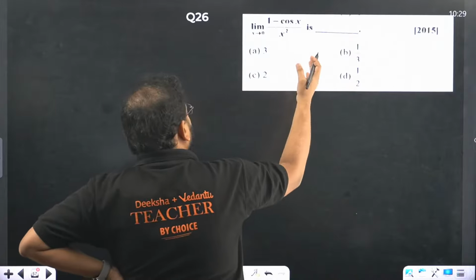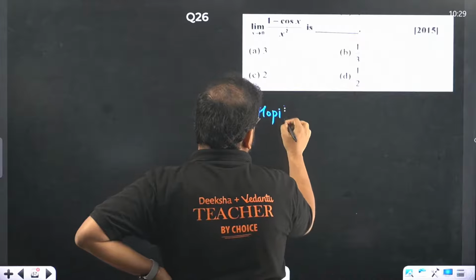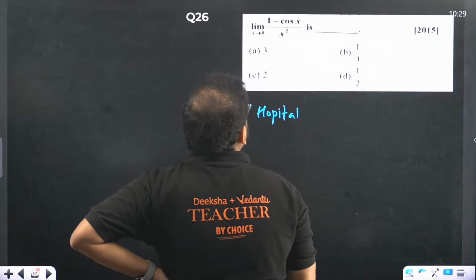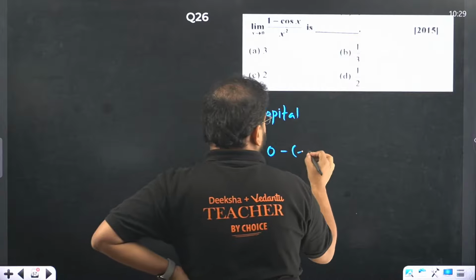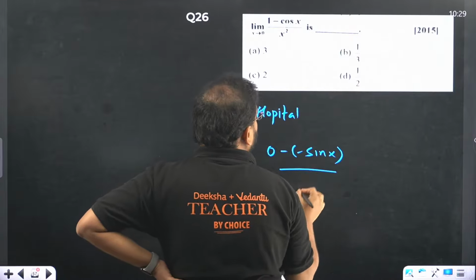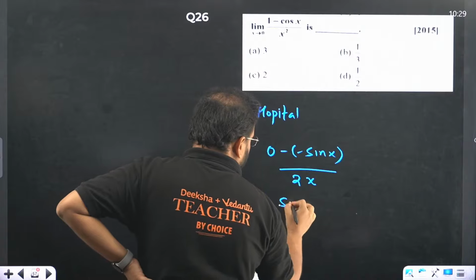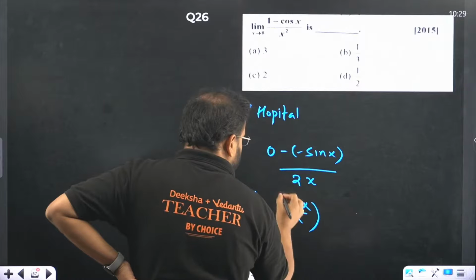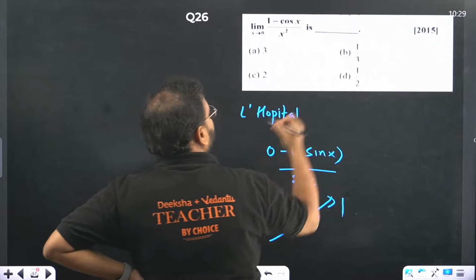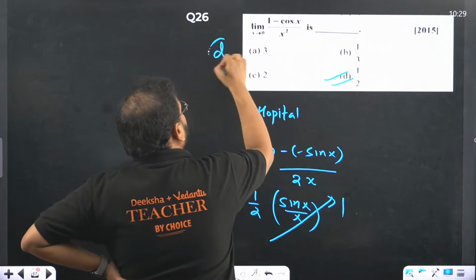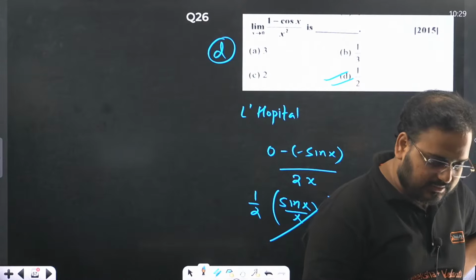If you want, you can go ahead with the standard limits or you can go ahead with the L'Hopital rule. My choice, L'Hopital rule only. The simplest one. If you use this, you're going to differentiate. 1, you'll have 0. Differentiate cos, you get minus sine of x. Over here, you get 2x. Check it over here. I have the constant 1 by 2 outside and I'm getting this value as sine x by x. Apply limit x tends to 0. This becomes equal to 1. Answer is coming as 1 by 2. Option is D. 26 is D.